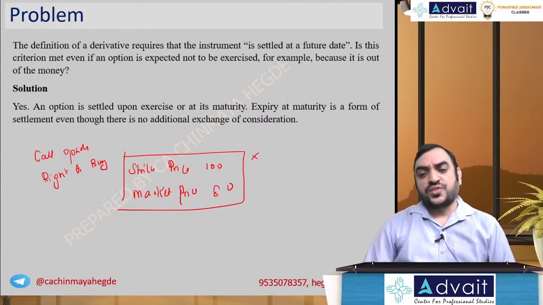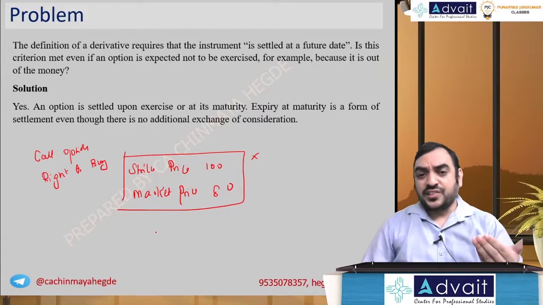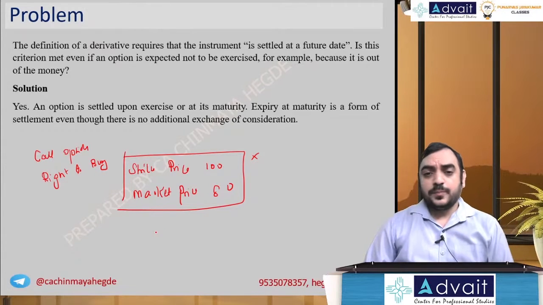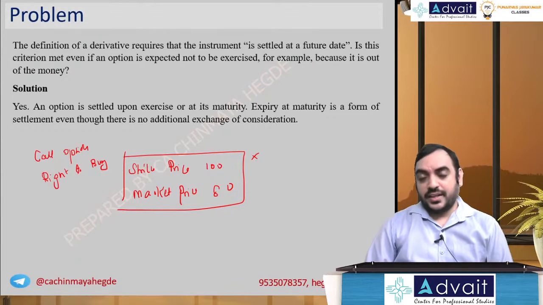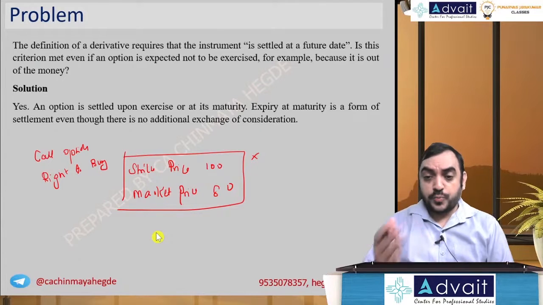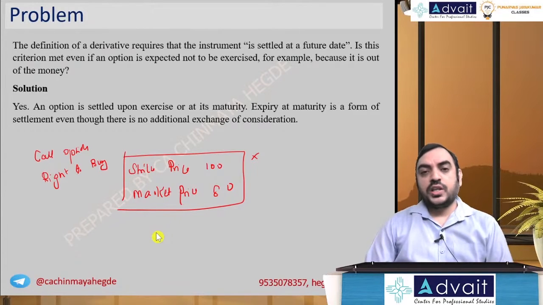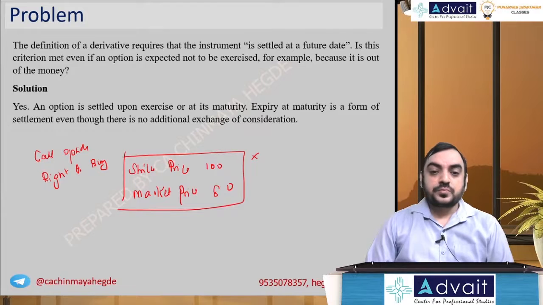And this situation we also call it as, when it is likely to be exercised, we say it is in the money. And when it is not likely to be exercised, we call it as out of the money. If it's exactly equal, we call it as at the money. I hope you are aware of these terminologies in SFM. Okay, now the question is this.